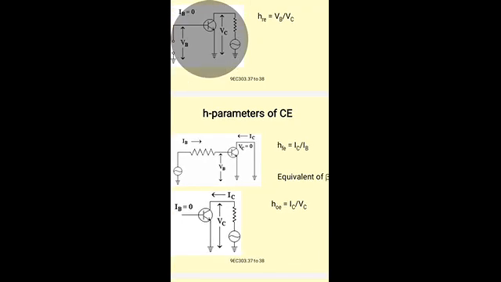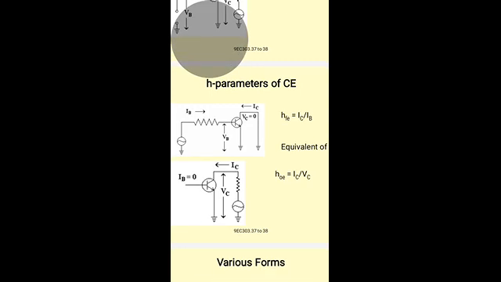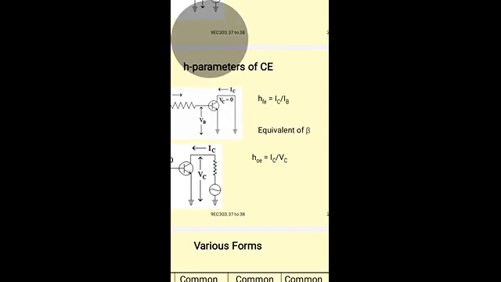Coming to HFE, the forward current gain of the common emitter configuration is the ratio of output current to input current. Output current is collector current, input current is base current, IC by IB, found by making the output voltage 0.